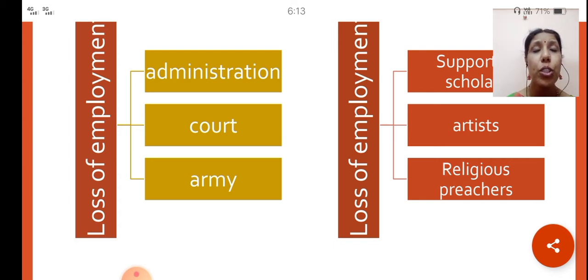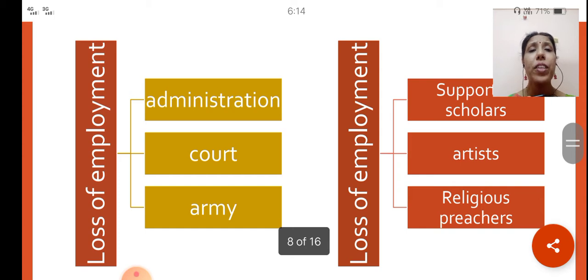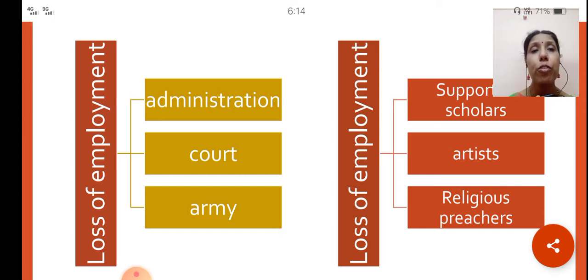They worked in the courts of the kings, they were in the army of the kings, and there were scholars who used to write poems and books for the kings, and artists who used to work for the palace and the dressings of the kings, who used to earn through all these means, and religious preachers who used to conduct some yagas, homas and everything for the king. All these people lost their jobs after the administration of the British came into force.